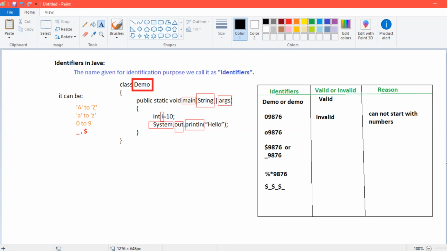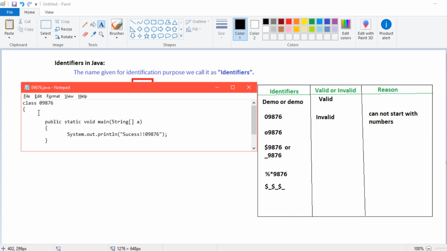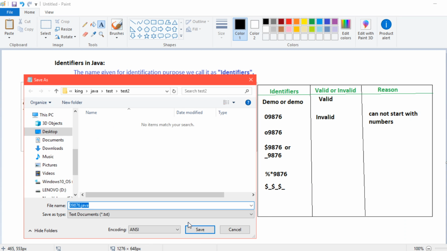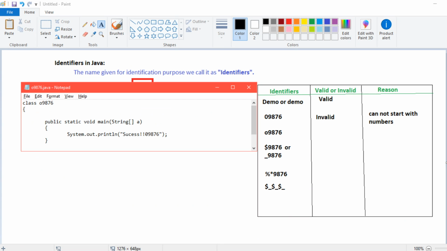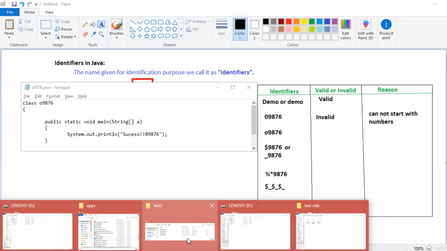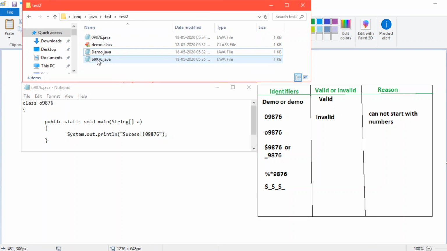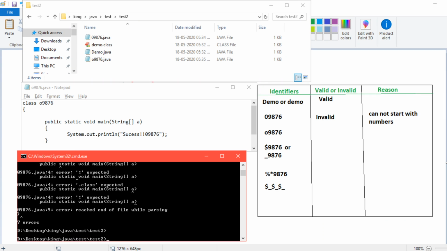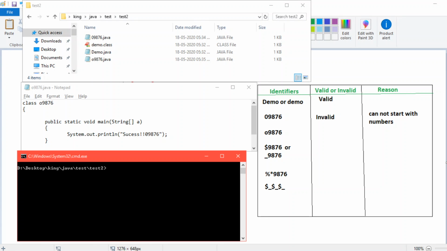So next we have the small o here. Now let's try to do that with small o. I will save it with small o, all files. Let me show you the folder. Yeah, is there o9876? Yeah. Now let's try to compile it.